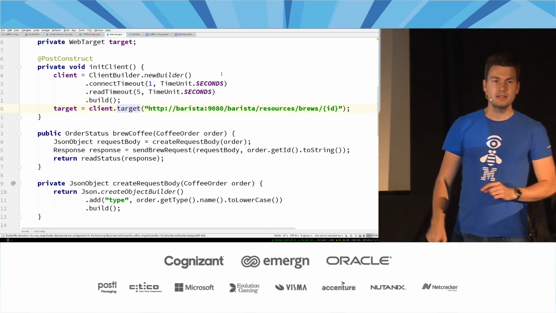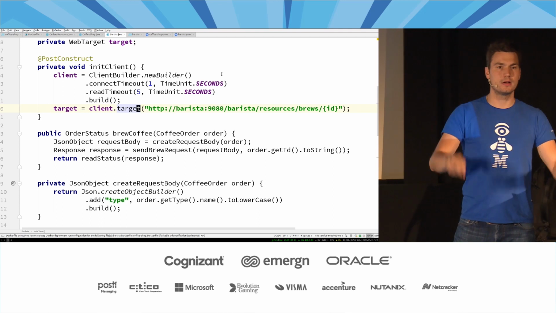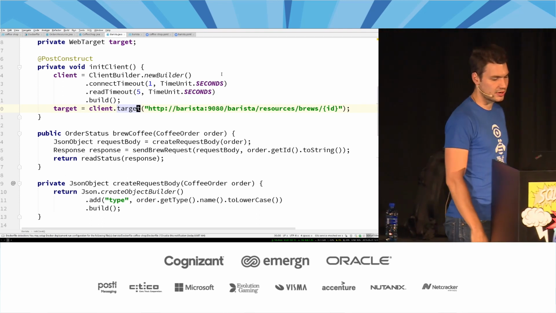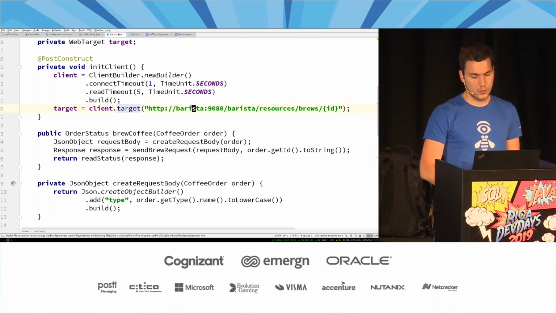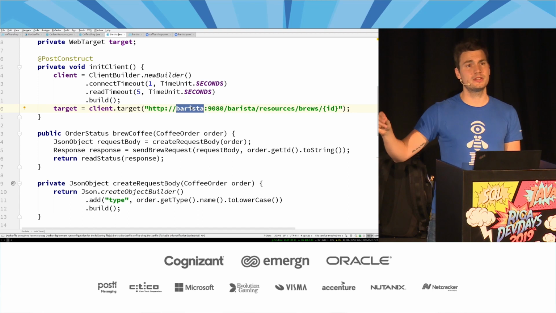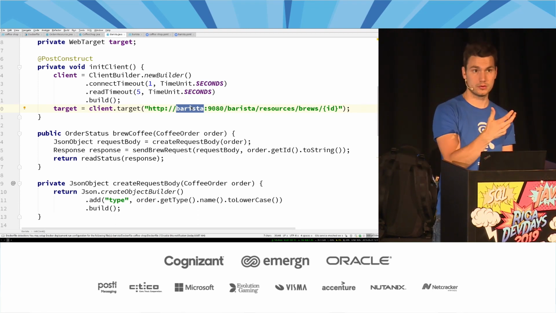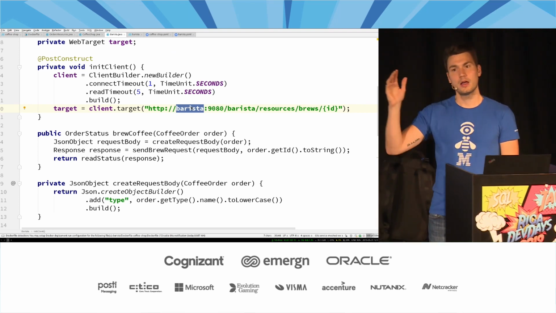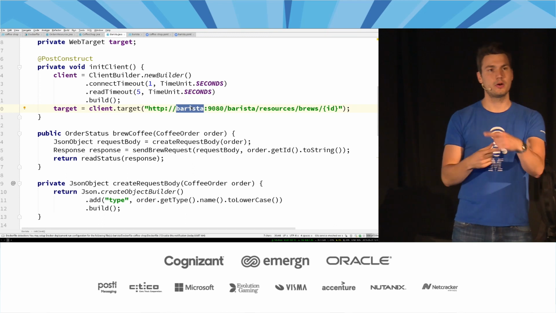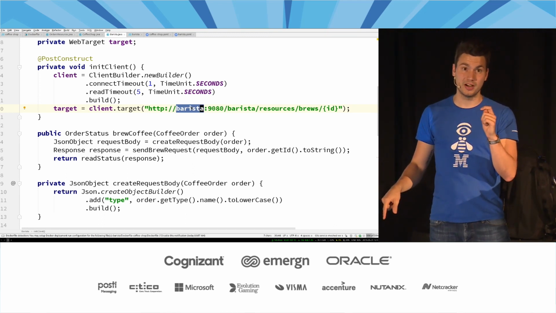So this is how we access the barista backend. We simply say hostname barista, port 9080. That's the default port for Liberty. That doesn't matter. So where does that come from? That's actually the Kubernetes service name of the barista service. So Kubernetes does a cluster internal DNS resolution where we can simply call this URL or access this URL and then resolve that host name and end up in one of the running instances,